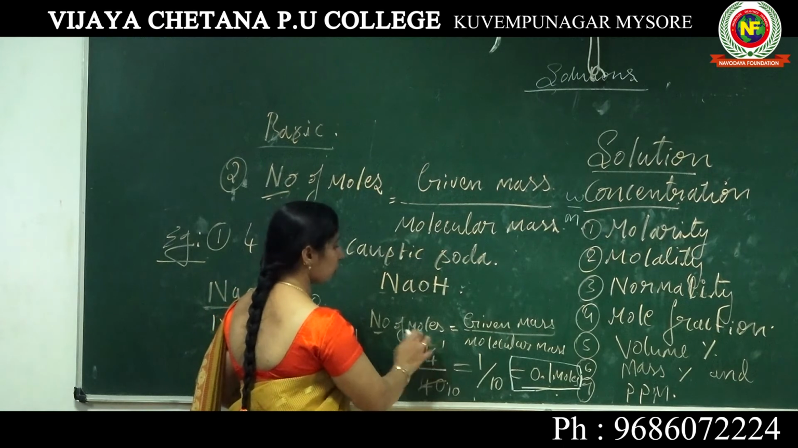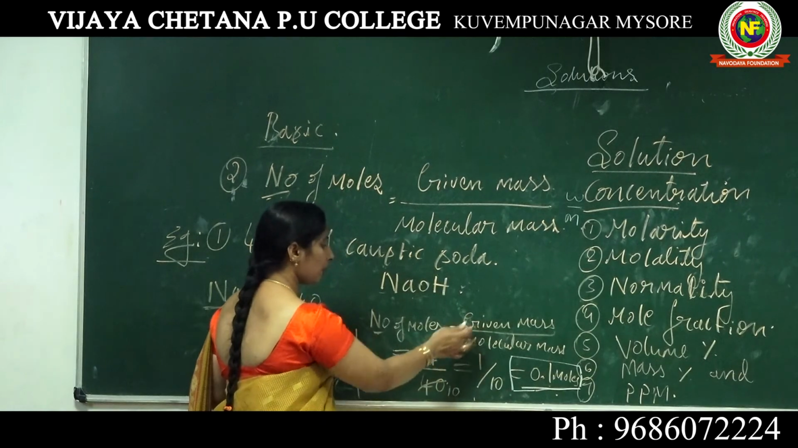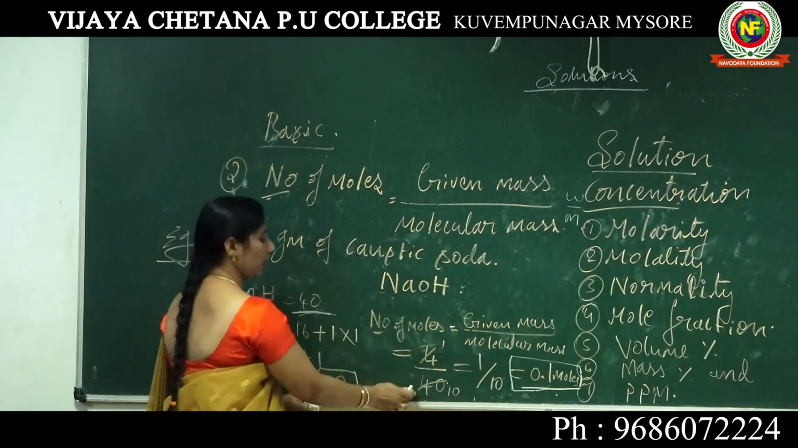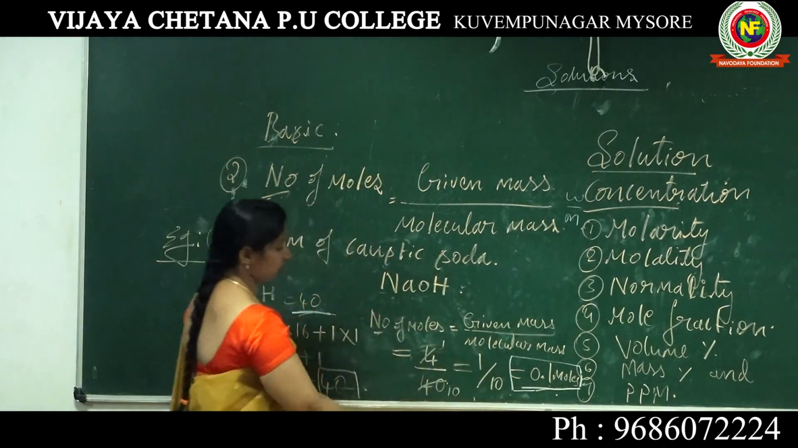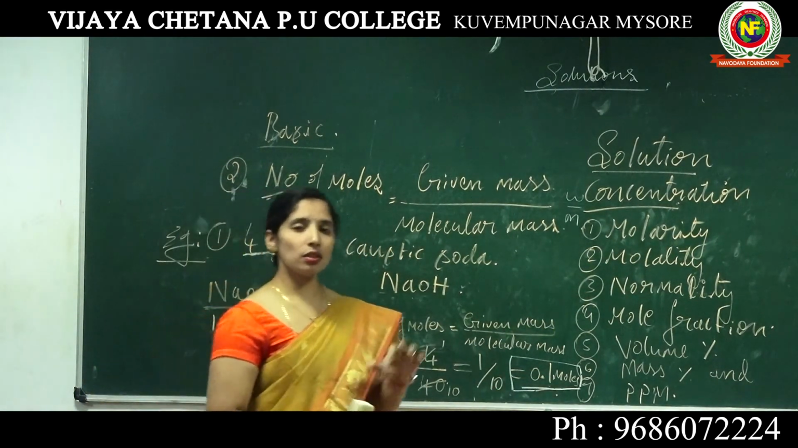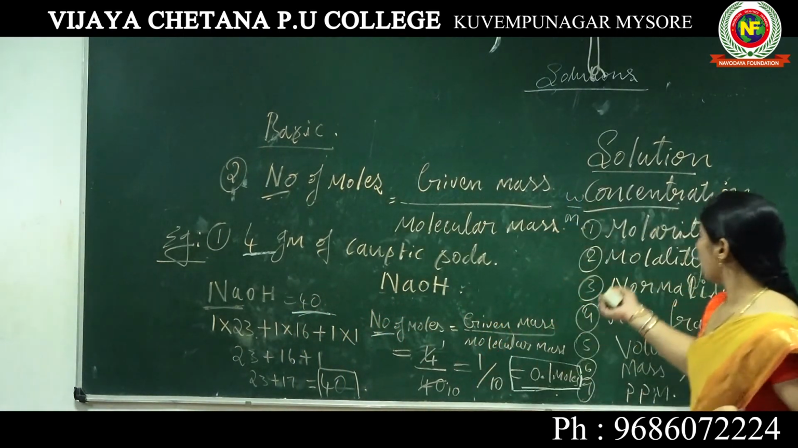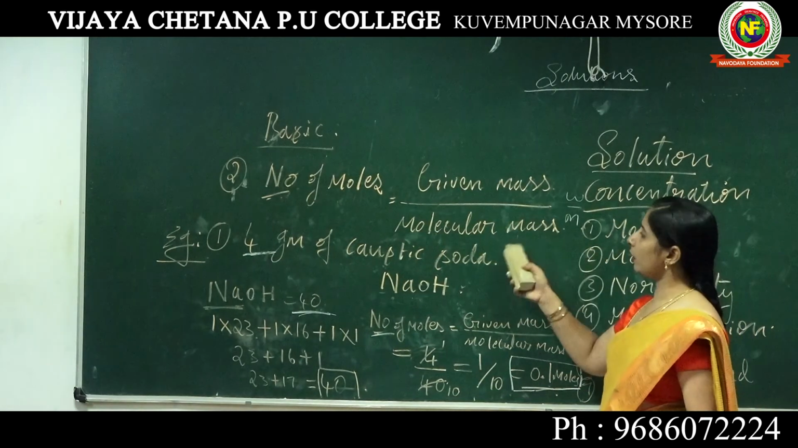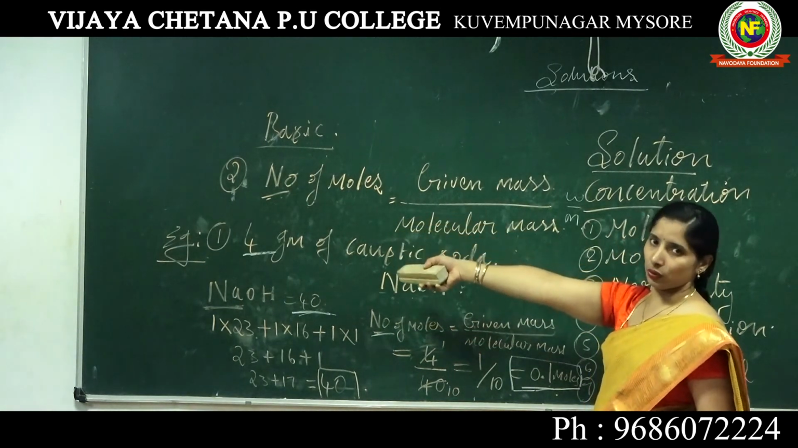Now apply this equation. Number of moles equals given mass by molecular mass. Here the given mass is 4 and the molecular mass is 40, so we get 1 by 10, which we can also write as 0.1 moles. You have to keep these two concepts in mind. They are very important for dealing with the ways of expressing the concentration of a solution, because there is an interrelationship between the molecular mass and the number of moles.